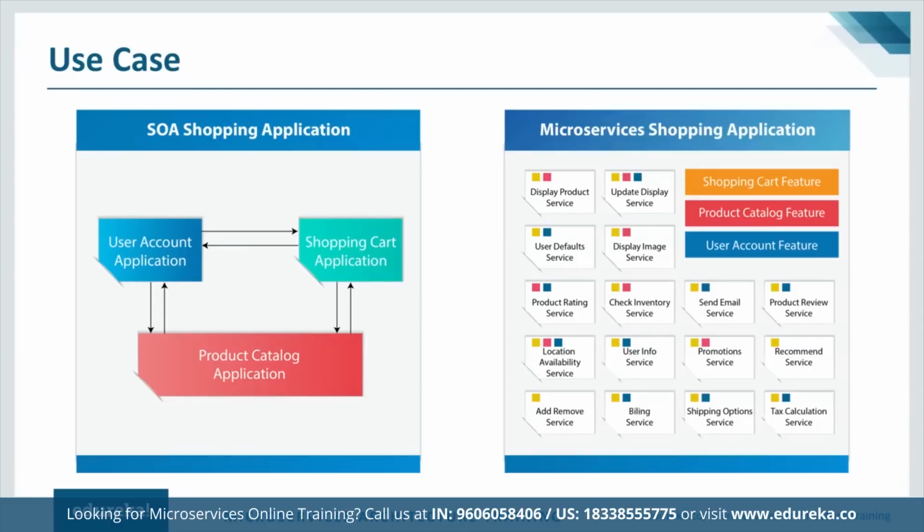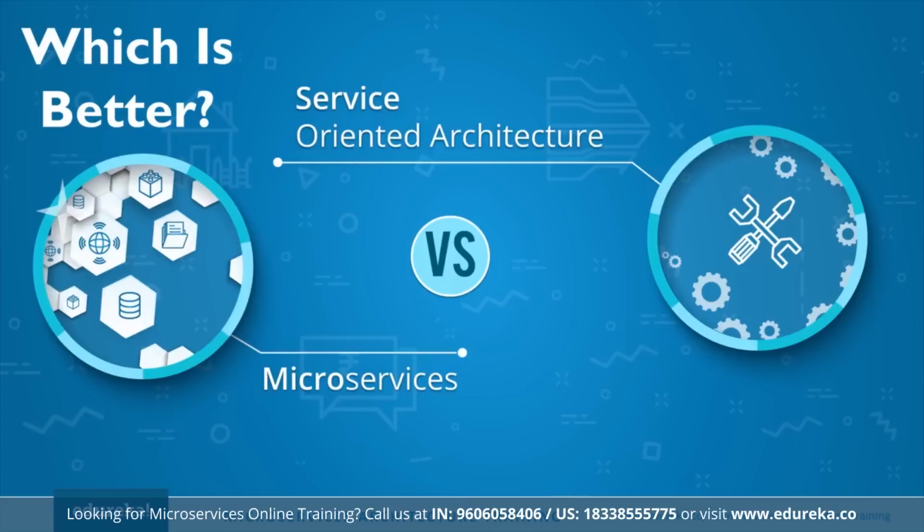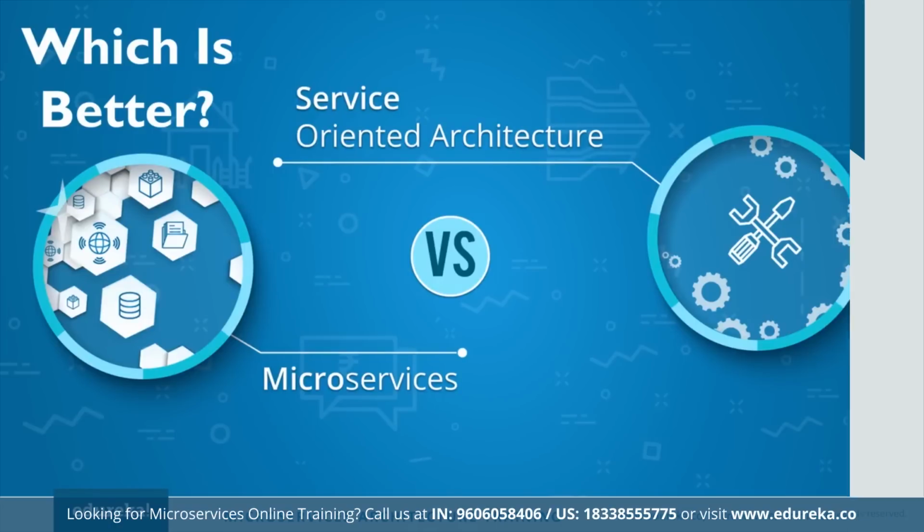You have to just create one website in which you have a cart wherein you can add the products which you want to buy. Then when you're checking out, you can have the user information displayed, and then you have details about the product, which is a separate application. So in this case, it could just be these three different services. So that is the difference between SOA and microservices. I think by now you understand that neither of them is better than the other, right? There are times when microservices is preferred, and there are times when SOA is preferred, and you cannot hard code it by saying that one is better than the other.